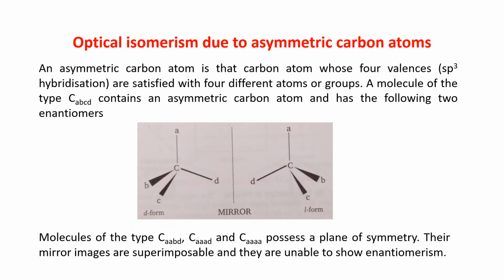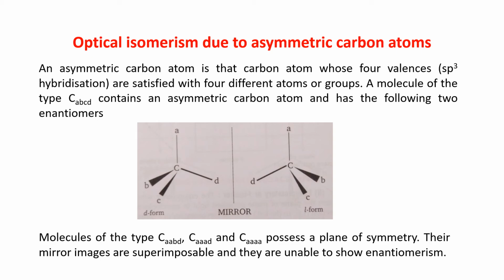Here it is showing optical isomerism due to asymmetric carbon atom. An asymmetric carbon atom is that carbon atom whose 4 valencies, that is sp3 hybridization carbon atom, the 4 valencies are satisfied with 4 different atoms or groups. Already I told you about it and you know about it.